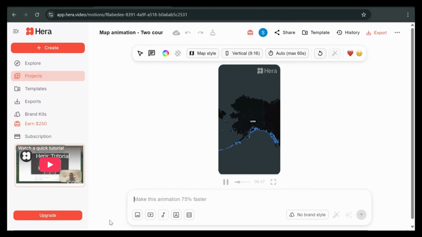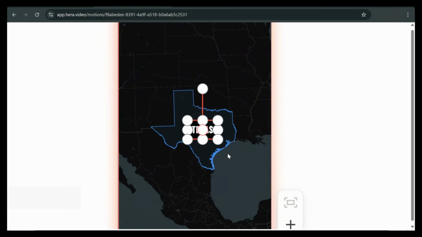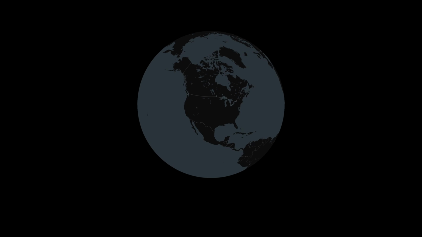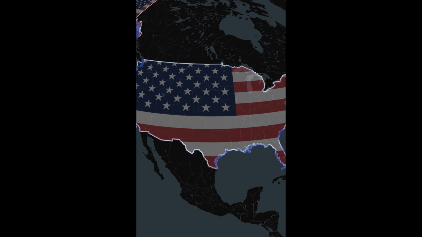Smooth zooms, highlighted regions, and clean text placement exactly where you want it. And the best part, you can always tweak or move the labels if needed. So far, our animation looks amazing. Imagine a huge waving American flag filling the map. It instantly makes the whole scene feel powerful and complete.